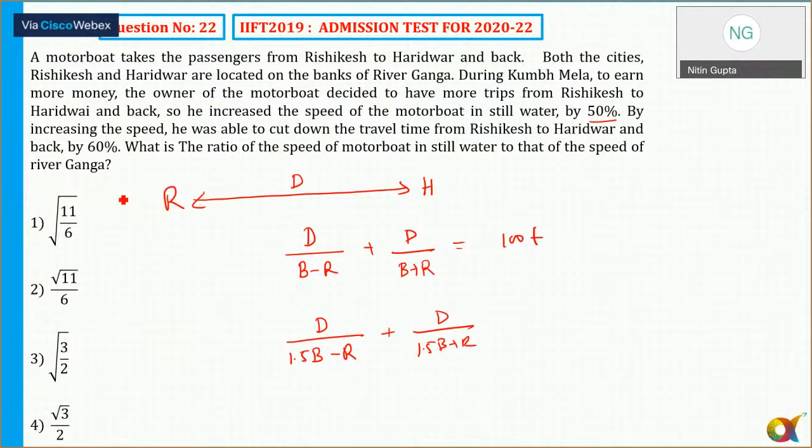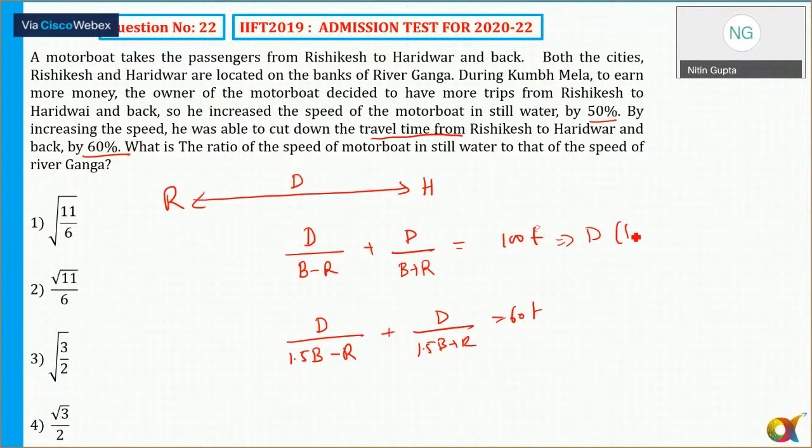Okay, he was able to cut down the travel time by 60%. So the travel time is now 60. So what is the ratio of speed of boat? So I need to divide these two equations. If I solve this, in any case d is cancelled here.